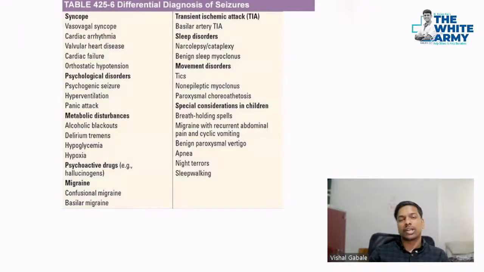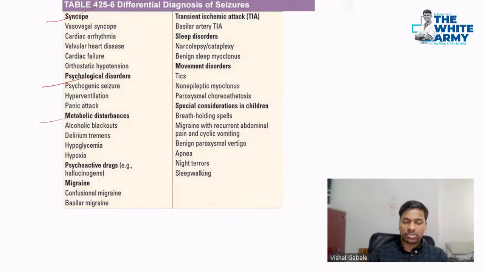Now, coming to the differential diagnosis of seizure, which we have to rule out on the history. Out of this, the most important are syncope and psychological disorder or functional seizure. In functional seizure, usually the patient stays like that for a long time, and most of the time the patient will complain that I had a seizure. In case of organic or regular seizure, relatives or somebody must have seen the episode and then complain about the seizure. We will see the difference, don't worry about that.